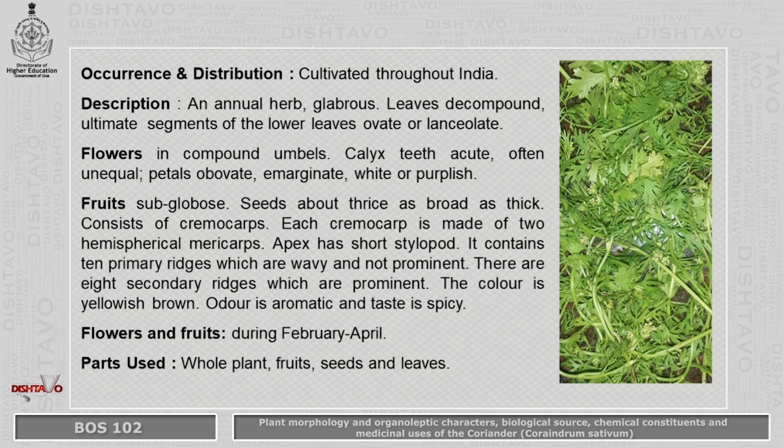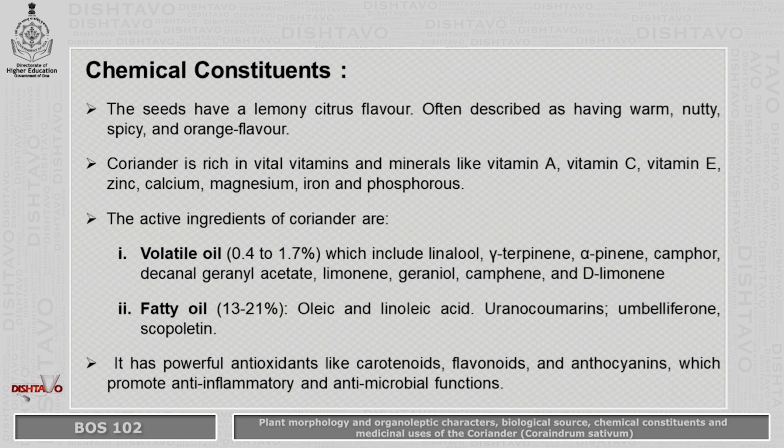Chemical constituents in coriander. The seeds have a lemony citrus flavor. The aromatic flavor is lemony citrus in nature. The flavor of the coriander seed is often described as warm, nutty, spicy and orange. Coriander is rich in vital vitamins and minerals like vitamin A, vitamin C, vitamin E, zinc, calcium, magnesium, iron and phosphorus.